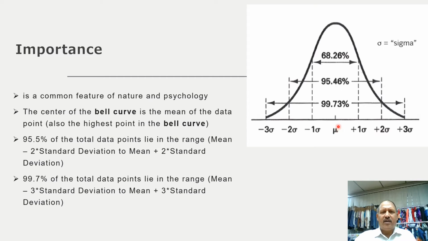When it comes to statistics, the center point is the mean of any data, and the rest falls into the standard deviation range, from -3 standard deviation to +3 standard deviation. When we talk about the range of -2 to +2 standard deviation, the total area covered is 95.5%. And when we talk about 3 standard deviations, the total area covered is 99.7%.